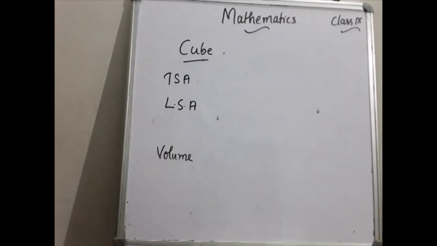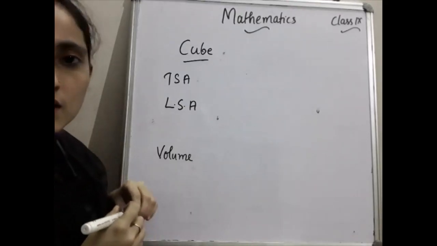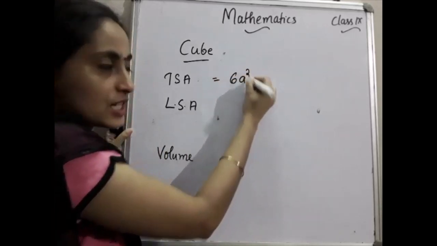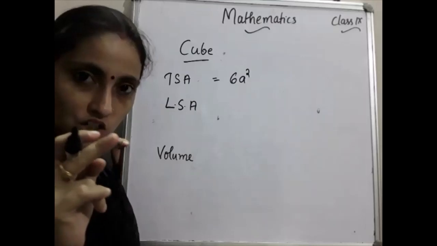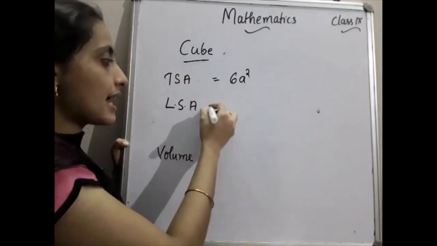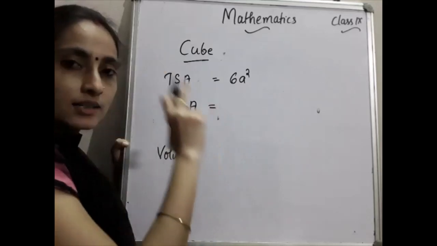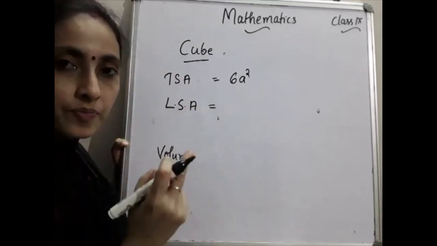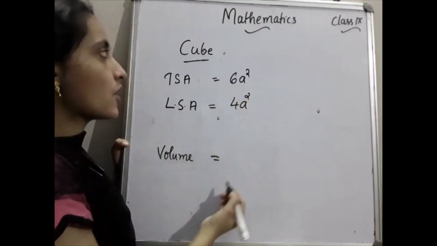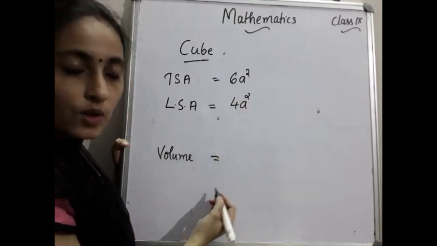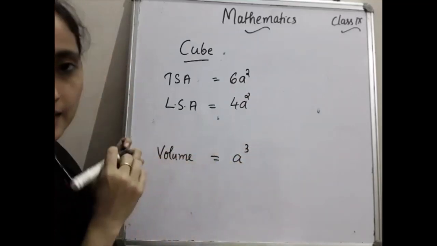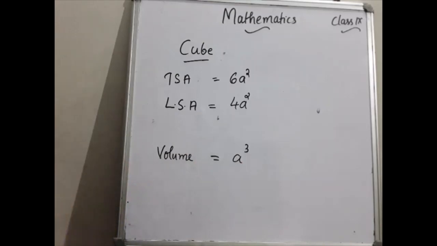Then we will move to the cube. Okay. What is the total surface area of a cube? That you already know. Yes. What is that? 6a square. 6 faces are there, each is square shape. So the total surface area is 6a square. What is the LSA of the cube? LSA means that portion, how many are there? 4 squares are there. So 4a square. Then volume of the cube is what? A cube, all are same dimension. So a into a into a, that is a cube. This much only. Okay. So please write down this one.